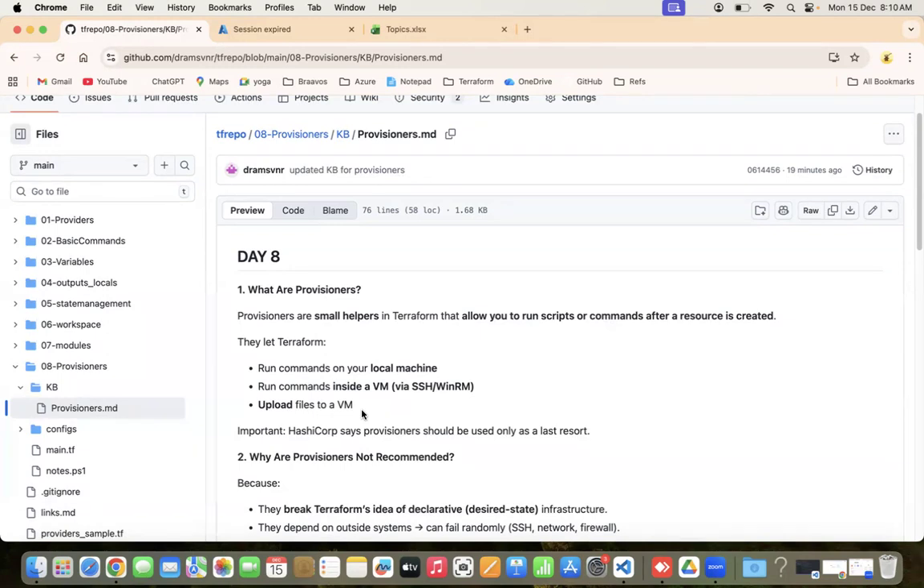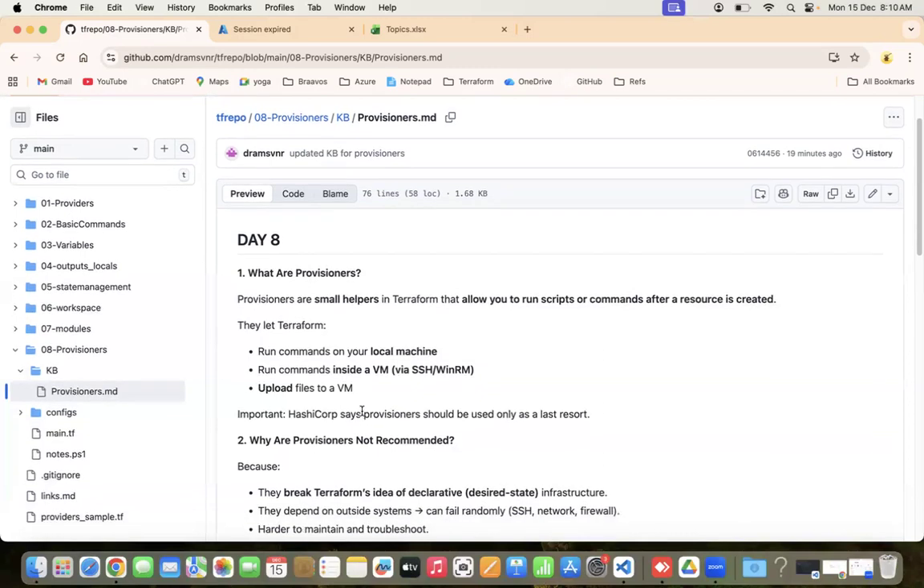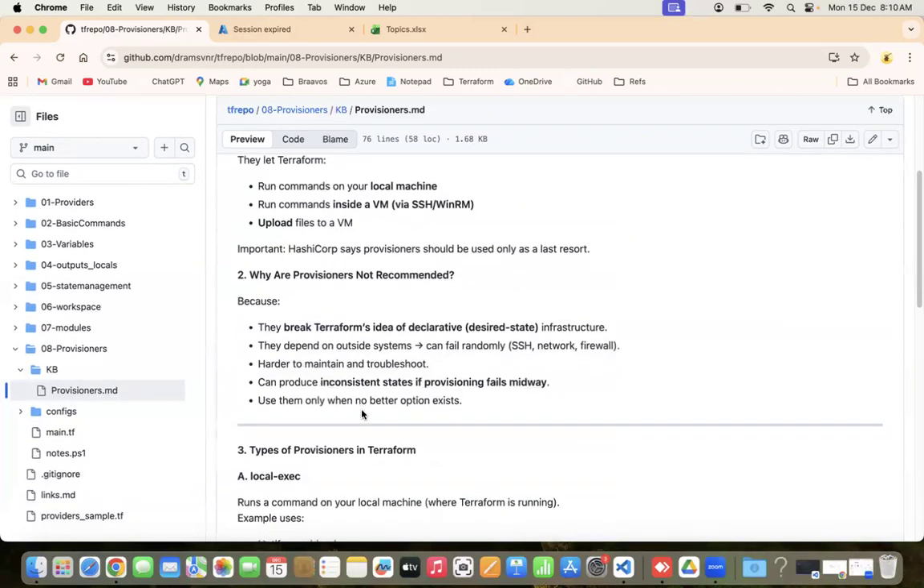One important thing we should remember is HashiCorp says provisioners should be used only as a last resort. HashiCorp is the company which has built Terraform. They say to use this only as a last resort. When there is no other option, go for these provisioners. Why are they saying that? Why are they not recommending provisioners? Because there are a few reasons. We have listed 5 reasons.